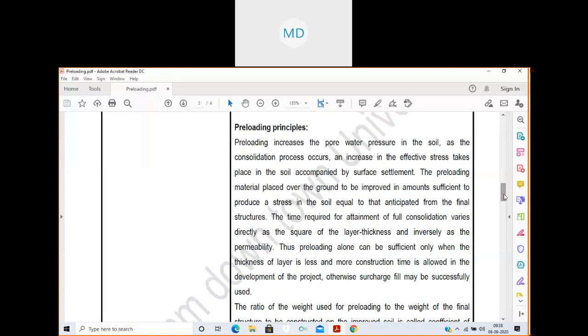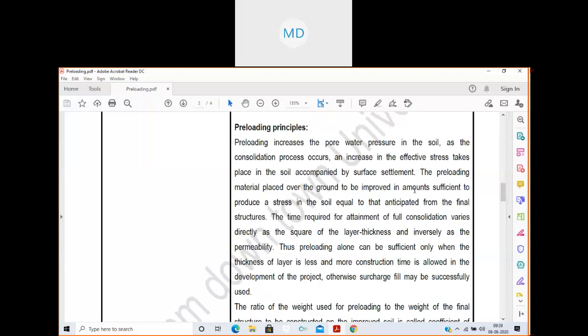Then preloading principles. Now we move to what the preloading principle is. Preloading increases the pore water pressure in the soil as the consolidation process occurs. An increase in the effective stress takes place in the soil, accompanied by surface settlement. So preloading increases the pore water pressure, and the consolidation process will start, and these are the changes brought in the soil. Effective stress increases, then the surface will get settled.